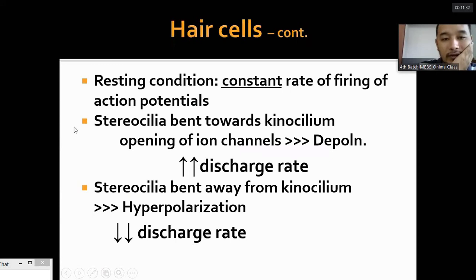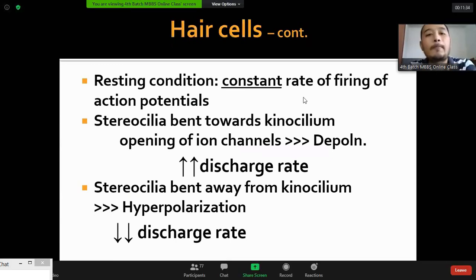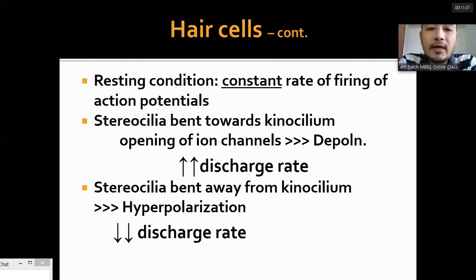The characteristic of these hair cells in the crista ampullaris, unlike the organ of Corti, is that they are continuously firing. There is a basal rate of firing of action potentials. So when the stereocilia bend towards the kinocilium, the cell gets depolarized and the firing rate increases. Similarly, when the stereocilia bend away from the kinocilium, the discharge rate decreases. There is always a basal firing rate. There is only an increase or decrease according to the movement of the stereocilia.